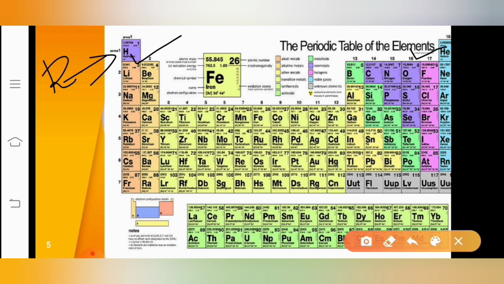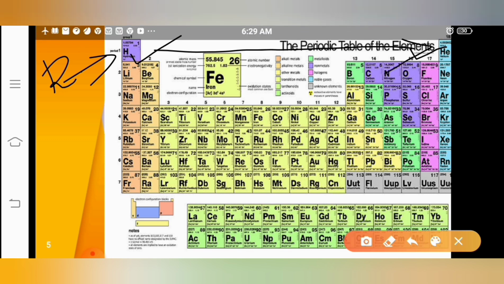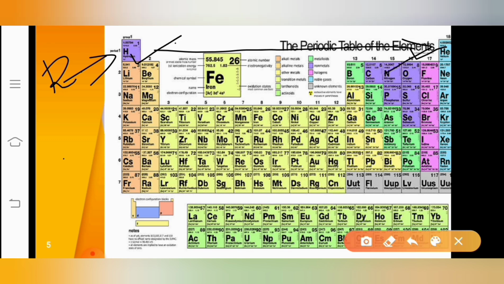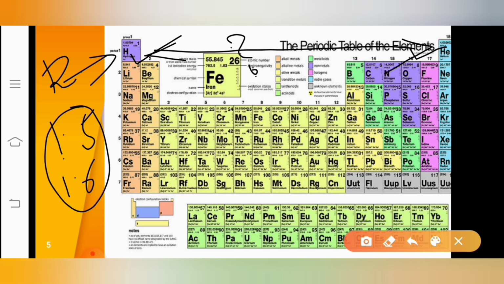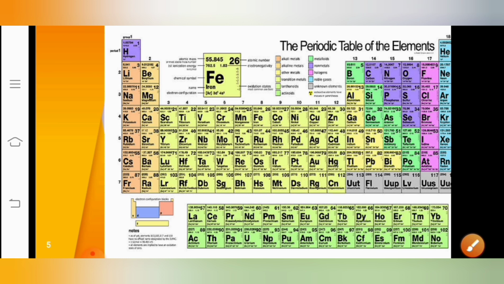Hence, we cannot place any element between hydrogen and helium in the periodic table on the basis of the atomic number, as they are not decimal numbers. So we cannot place any element between hydrogen and helium which would have 1.5 or 1.6 or anything else. So this question has also been answered.